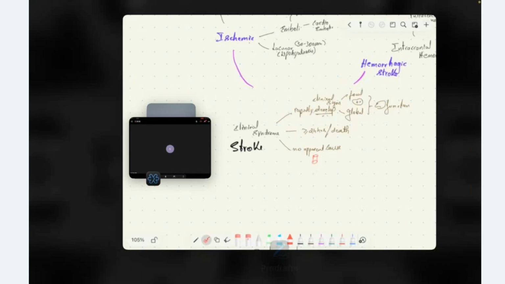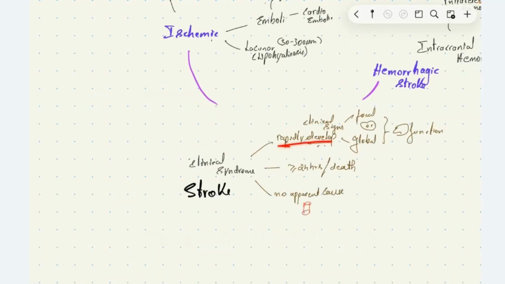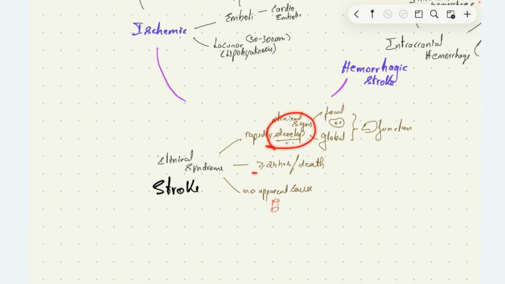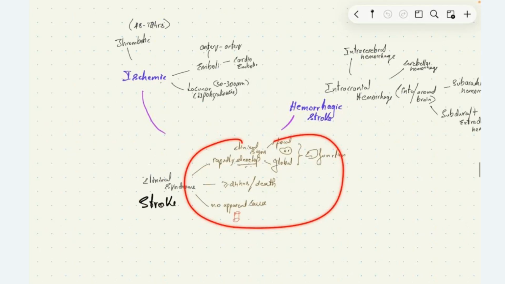Stroke is a clinical syndrome characterized by rapidly developing clinical signs and symptoms which are related to focal or global cerebral dysfunction. The signs and symptoms should last more than or equal to 24 hours, or cause death, to call it a stroke. And there should be no other apparent cause other than a vascular cause. This is the WHO definition for stroke.